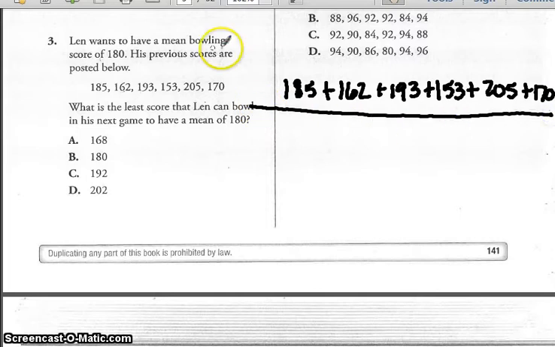But it's saying that he's going to play again, and we want to know what can we add to this and still have a mean of 180.